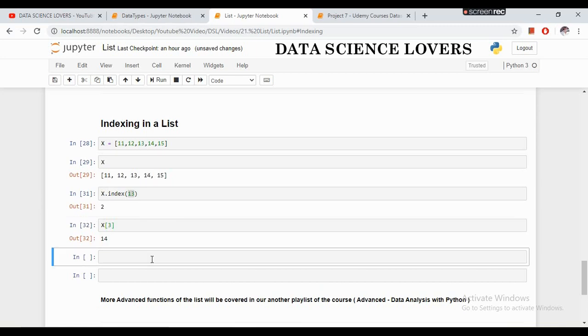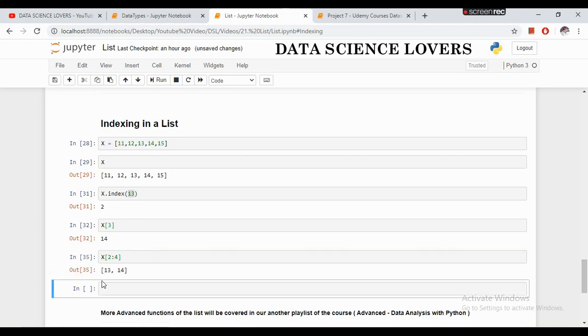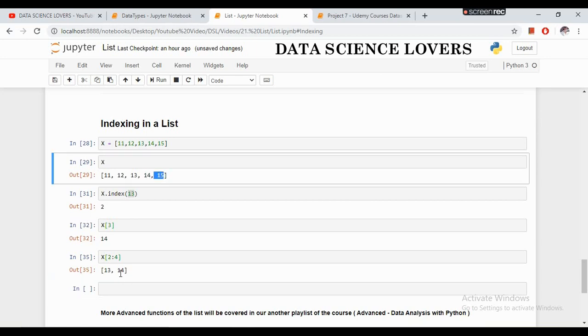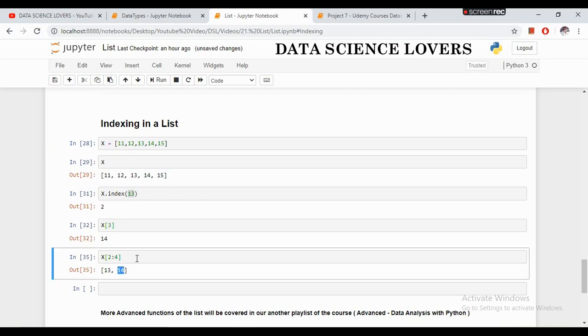If I want to show the values in the range of some index, then I can use this. Here I have to write the starting index and the end index. It will show values up to one less than the end index. Here you can see the result as 13 and 14. This is our 0th index, this is first, second, third, fourth. The fourth index is actually 15, but it is showing values only up to 14. Why? Because it always shows values up to one less than the end index.